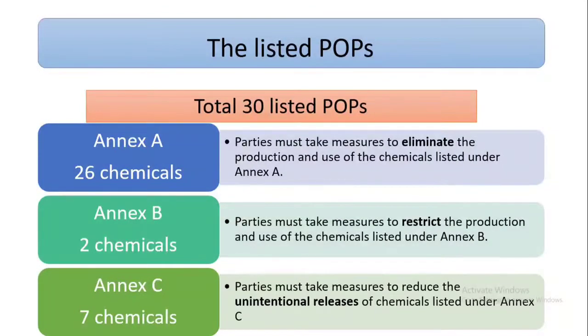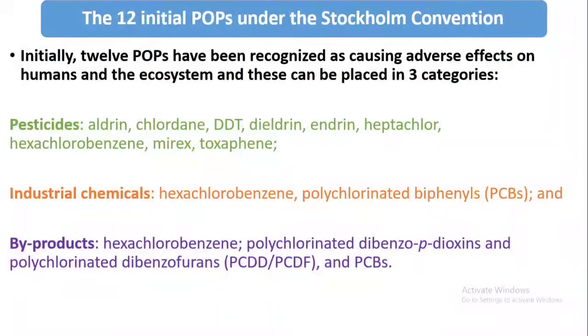From Annex B, we should restrict. And Annex C covers unintentional release, like we don't know, maybe it is produced unintentionally through the production of some other compounds. There are 26 chemicals belonging to Annex A, 2 chemicals belonging to Annex B, and 7 chemicals belonging to Annex C.